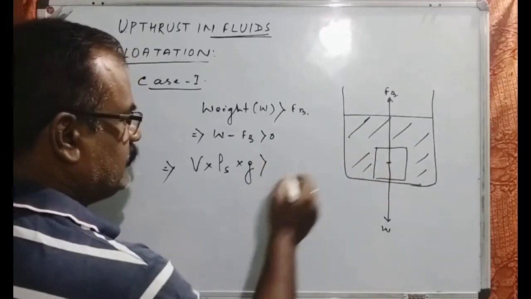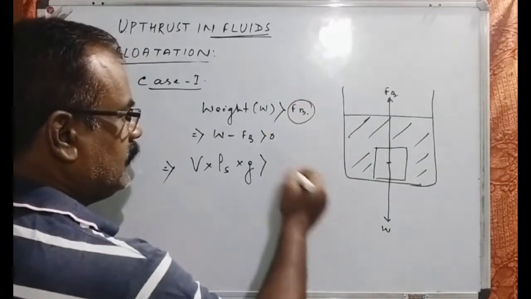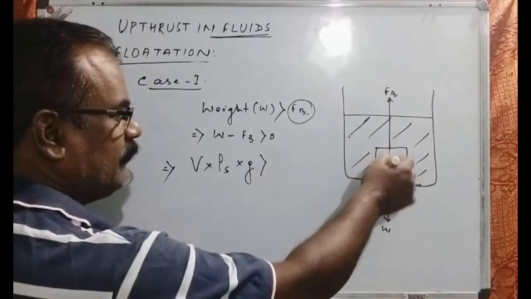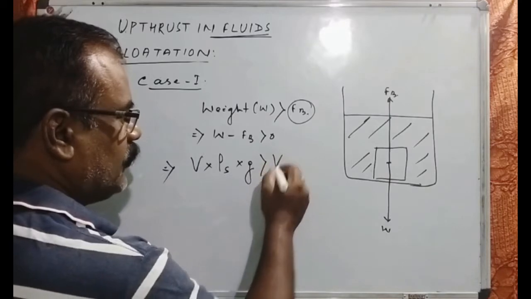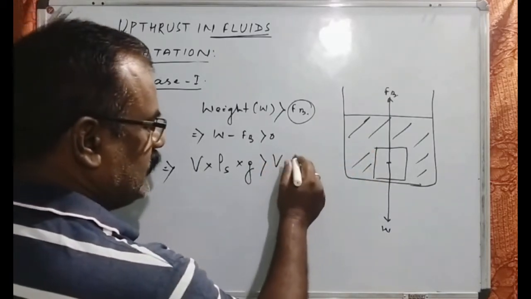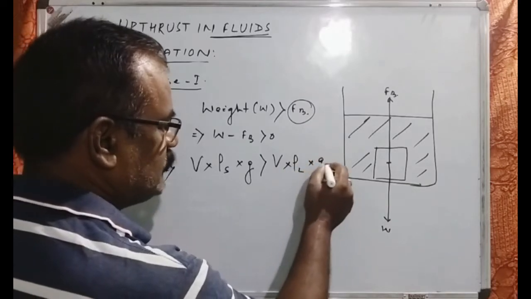In other words, the buoyant force depends on the volume of the body immersed. Here the entire volume is immersed, so it is the volume of the body immersed into the density of the liquid into the acceleration due to gravity.